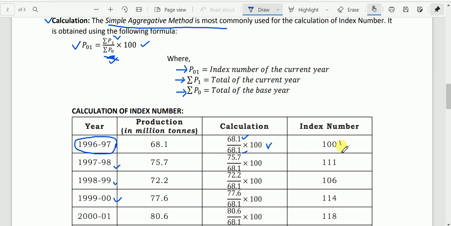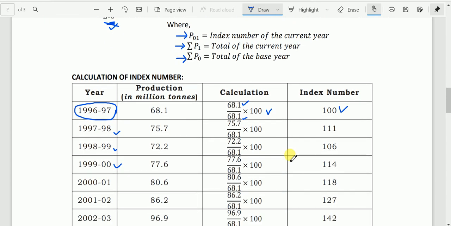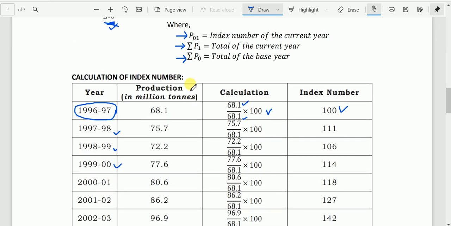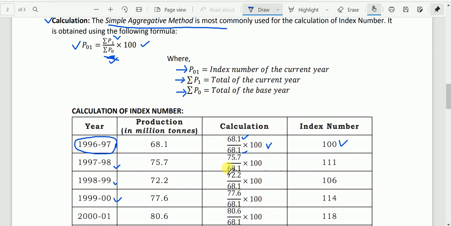That is, the index number is 100. For 1997-98, just applying the formula, we have the base year value 68.1, and the current year 75.7, multiplied by 100.